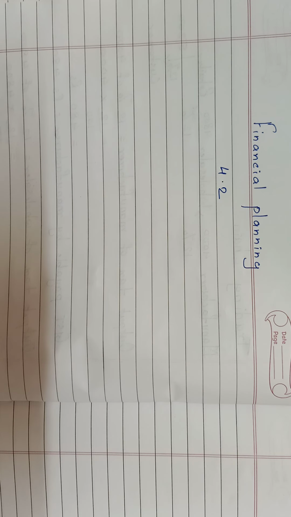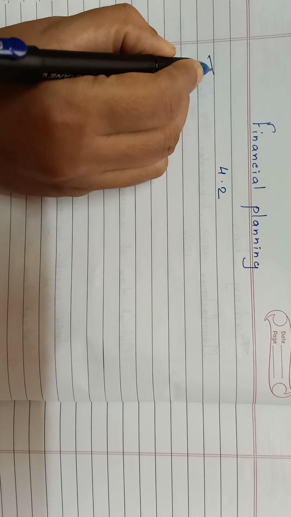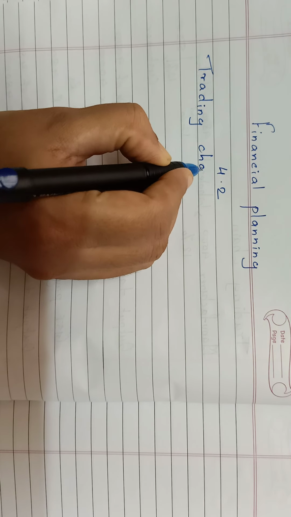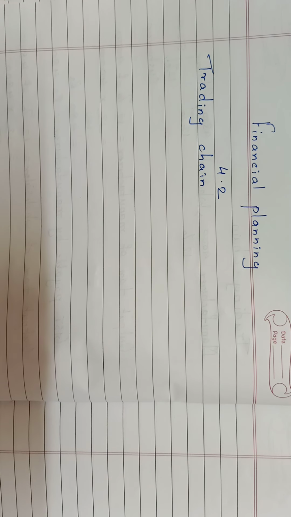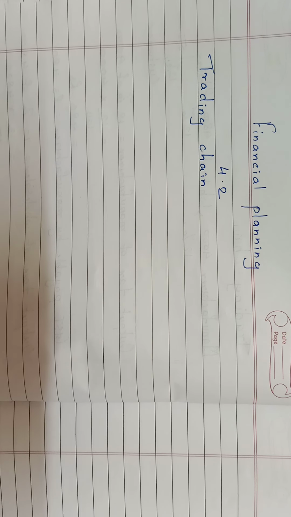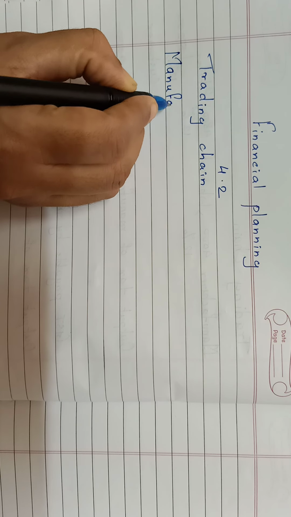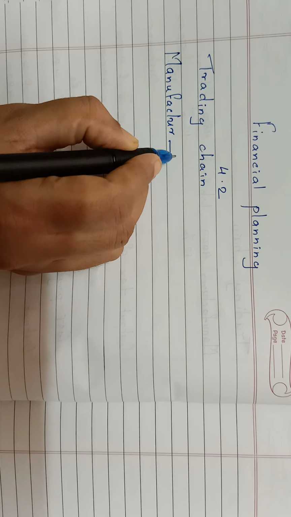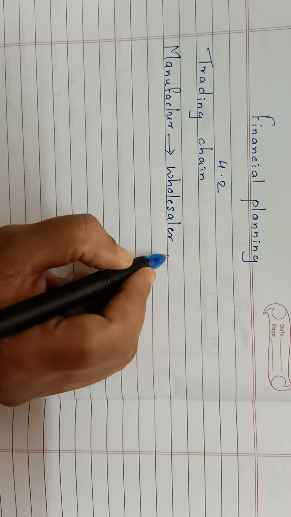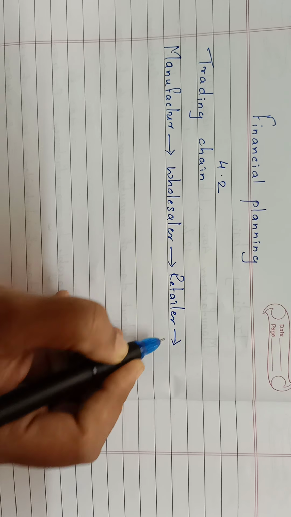Before starting with the exercise, the video that is sent along with this video shows a trading chain. A trading chain is how a commodity or a product moves from the manufacturer to the customer, and at every stage the GST is evaluated and given to the government. The first person in the trading chain is the manufacturer, then a wholesaler, then a retailer, and then comes the customer.